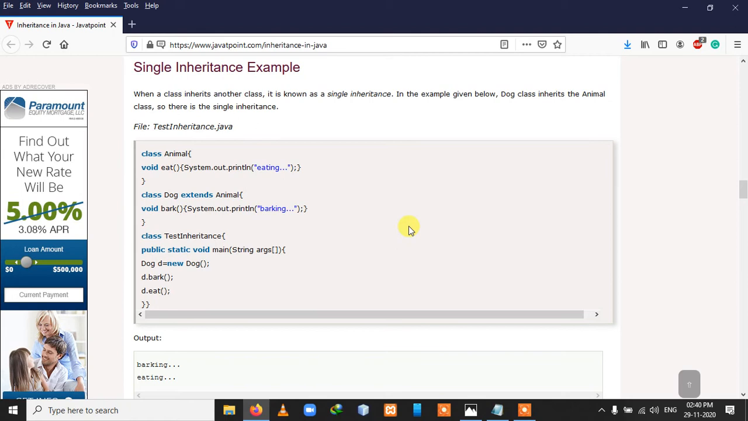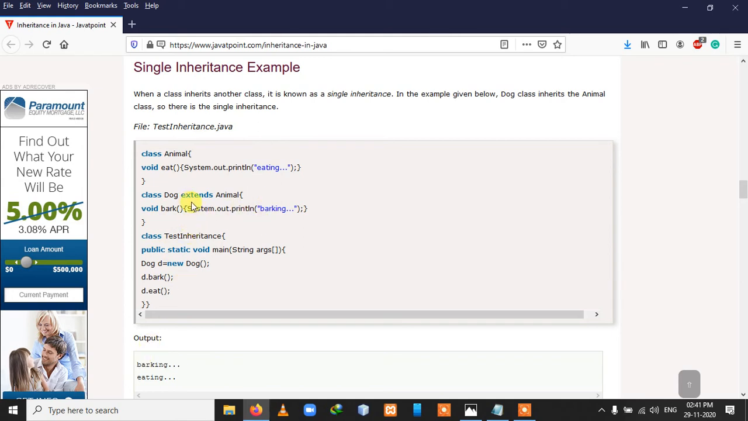Now here you can see there is a single inheritance. In single inheritance we make 2 classes: this is the parent class, class Animal, and here is the child class, class Dog. Here you can see that the child class extends Animal, which means we are accessing the properties of Animal. Now in the main method we make one object of Dog, Dog d = new Dog, and we call the bark method through the object. So first it will print barking.